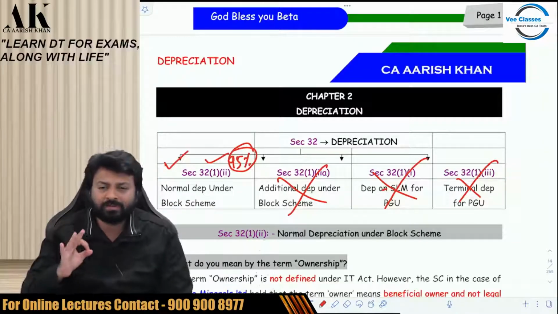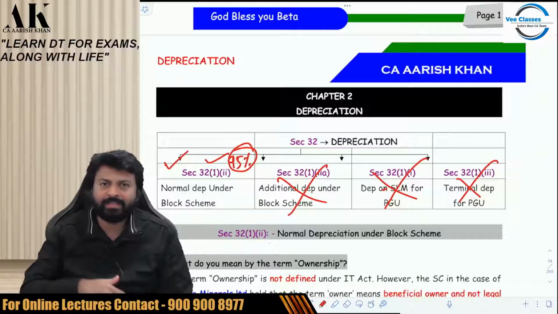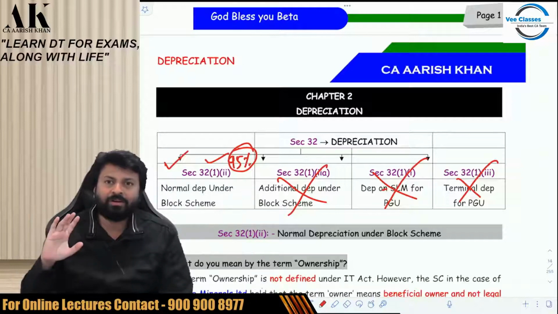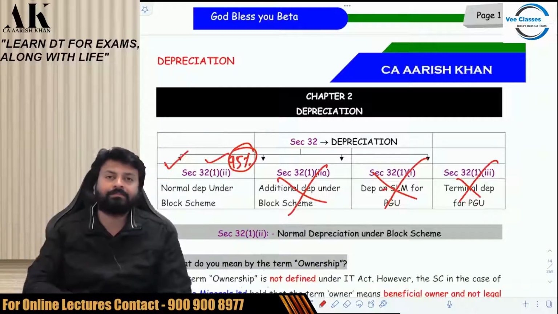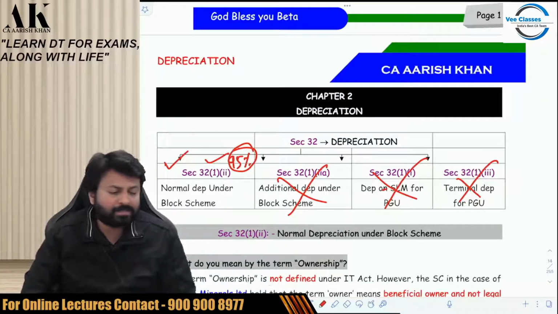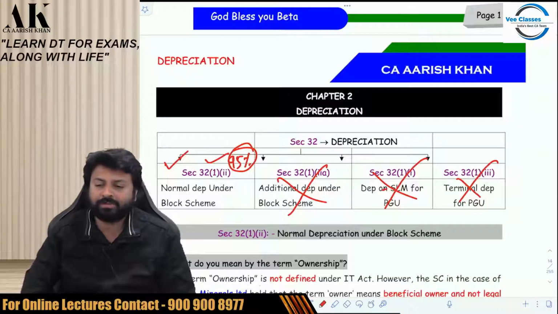95% discussion on the first one and the remaining 5% on the other three. The remaining three are not that big. I'm not saying they are not important. They are important, but not that big. So what does the first one say?